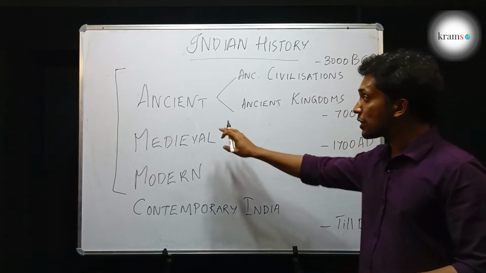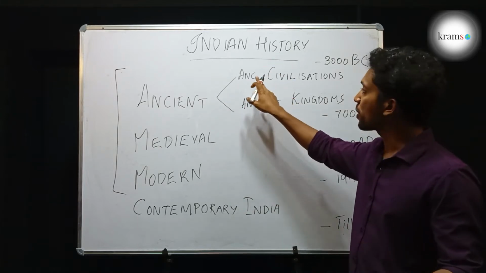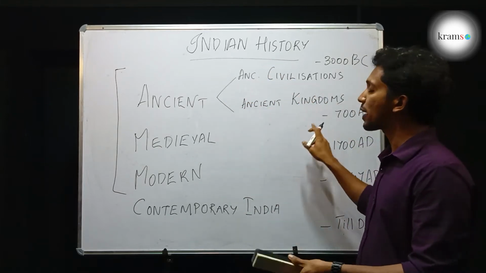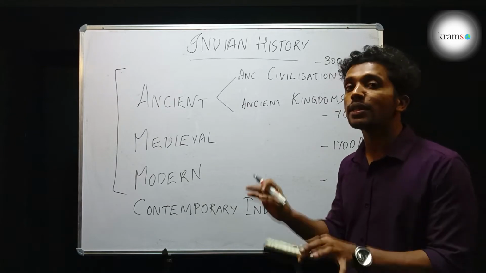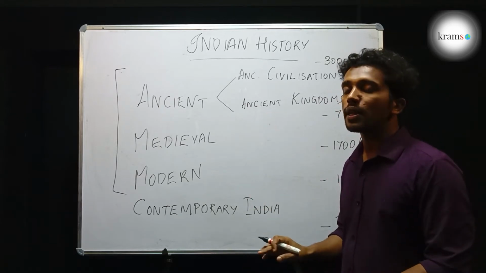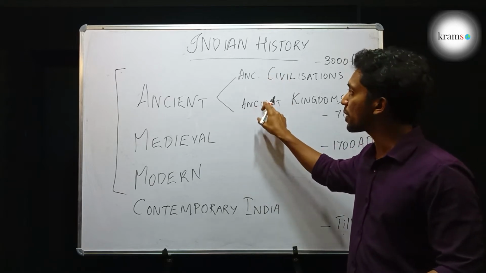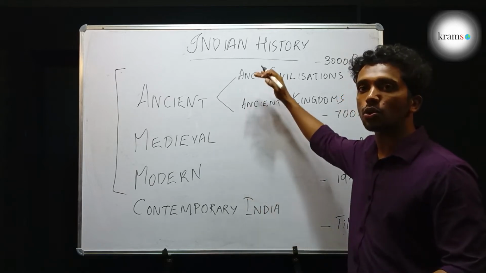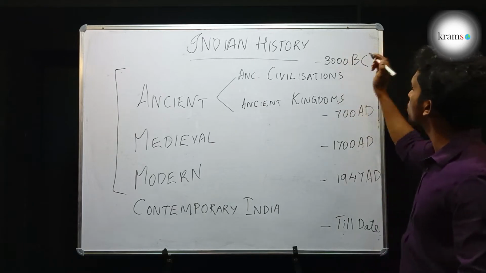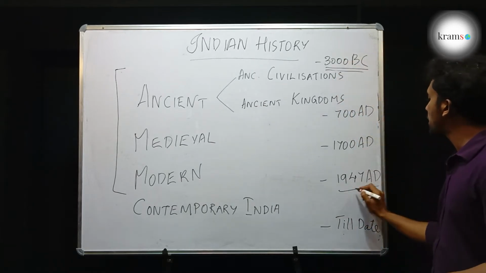So in ancient history, the two major events are ancient civilizations and ancient kingdoms. This doesn't mean that only these two events happened in that period. So many things have happened, but I am just projecting two important things so that we will know what happened in the course of time from 3000 BC till 1947 AD.